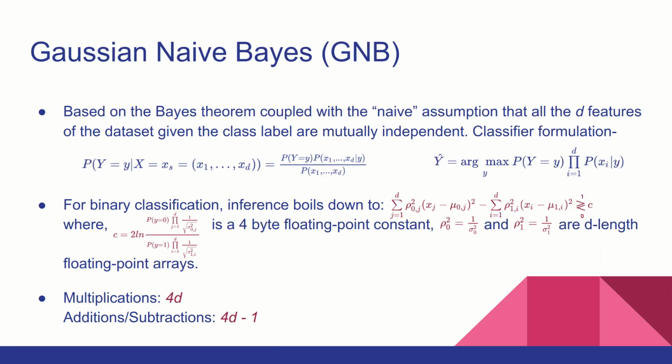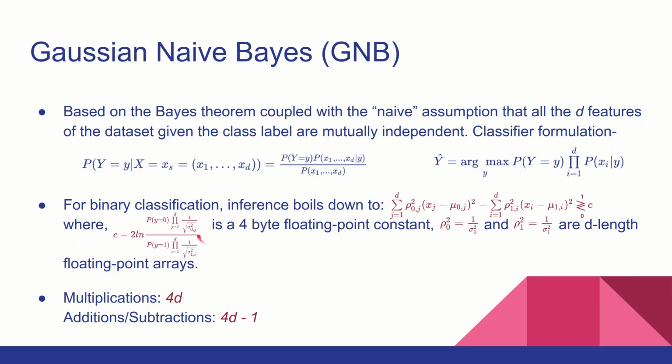Gaussian naive Bayes, as the name suggests, is based on the Bayes theorem, which assumes that all the D features of the dataset given the class label are mutually independent. That's why when you look at the classifier formulation right here, you see that everything is in multiplications because of this independence property. So solving this and simplifying for binary classification, the inference boils down to this equation,